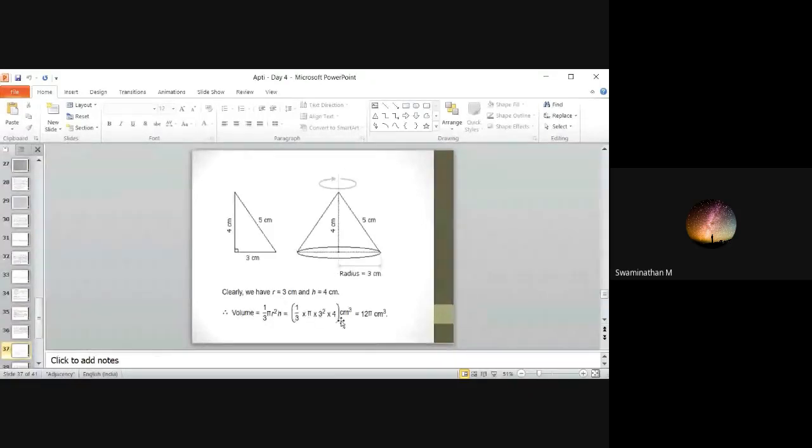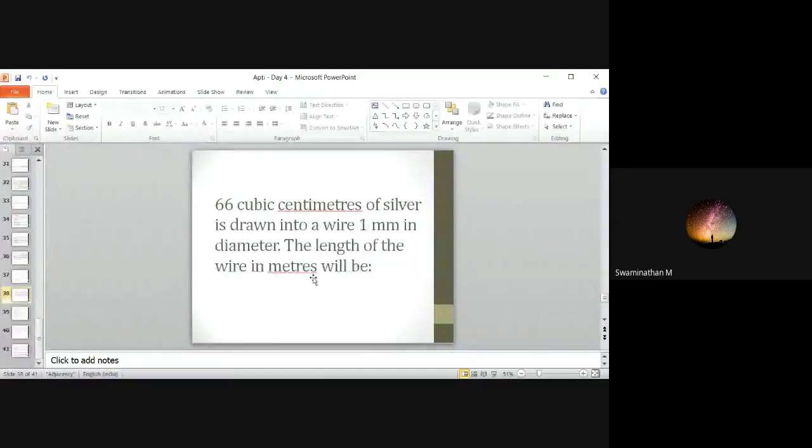Okay. Next. 66 cubic centimeters of silver is drawn into a wire 1 mm in diameter. The length of the wire in meters will be... I repeat, 66 cubic centimeter of silver is drawn into a wire 1 mm in diameter. The length of the wire in meters will be. Okay. So the volume is 66 cubic centimeter.